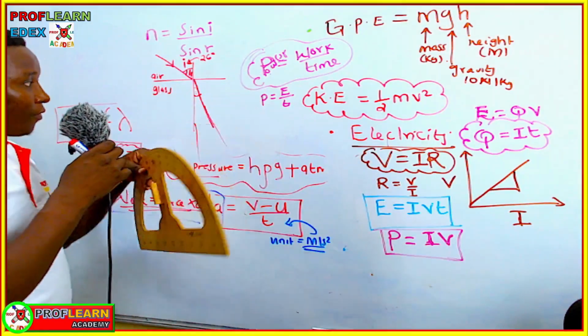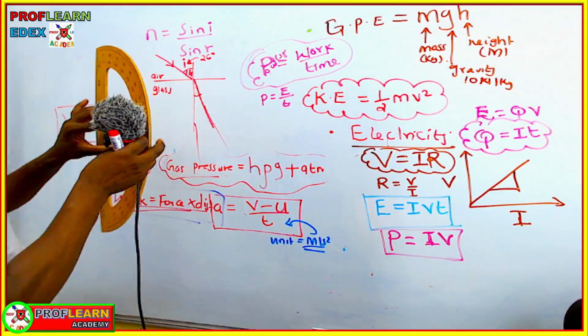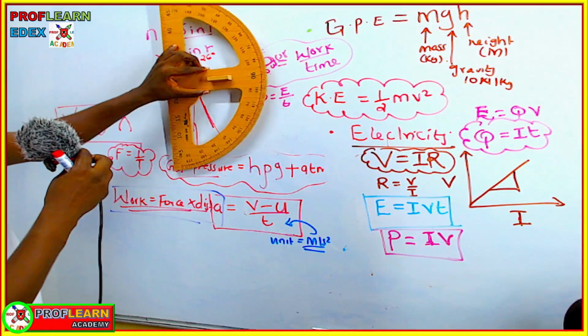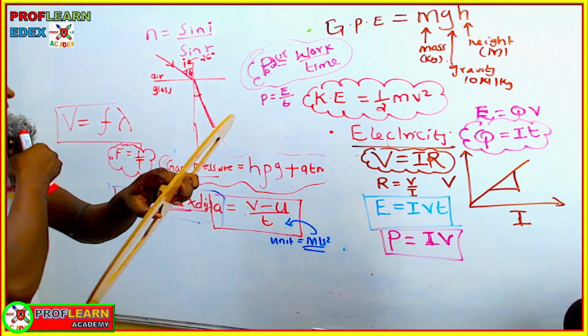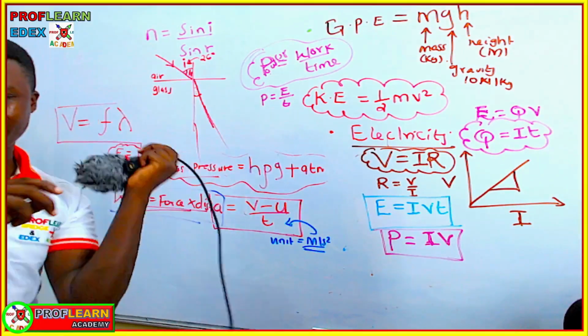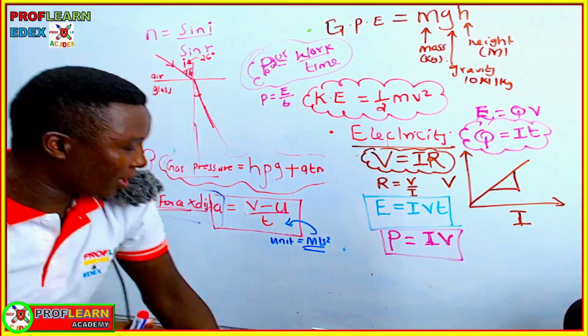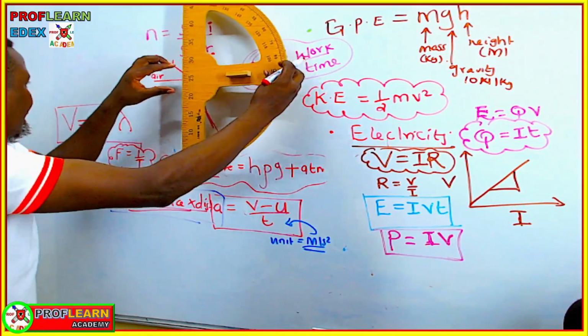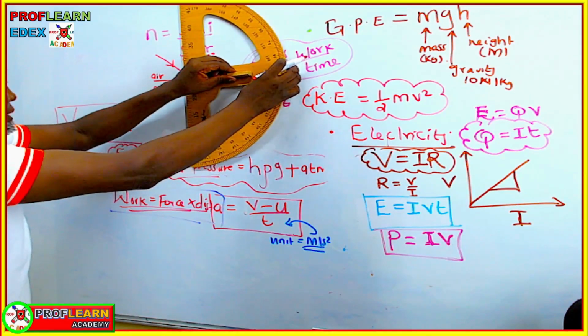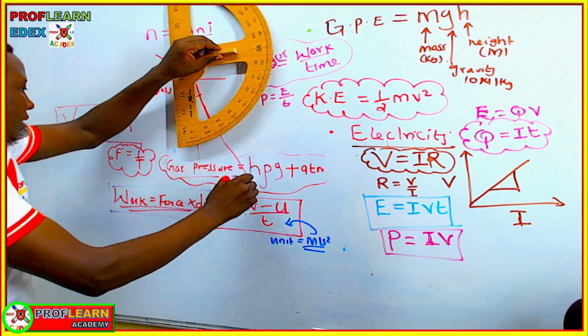For you to measure that angle of refraction, you measure the angle from the normal. You are going to measure this angle that we have here. While measuring that angle, you place your protractor properly. Let me extend this a little bit.